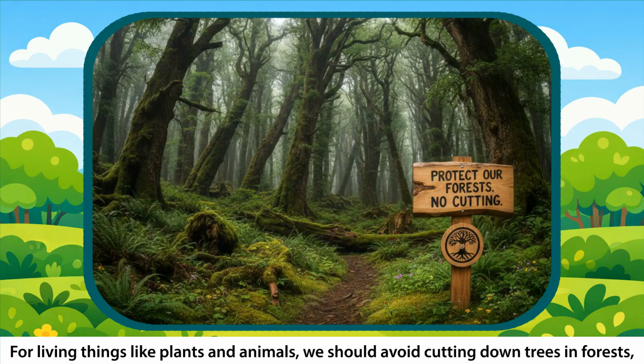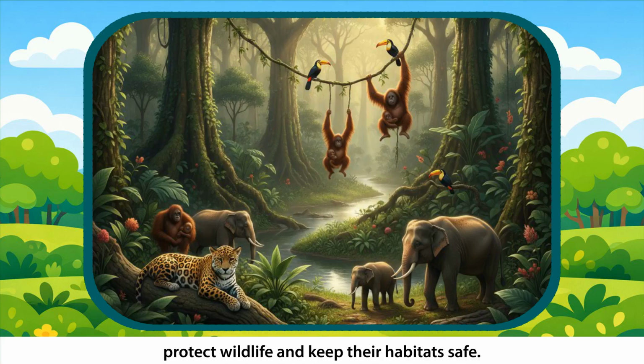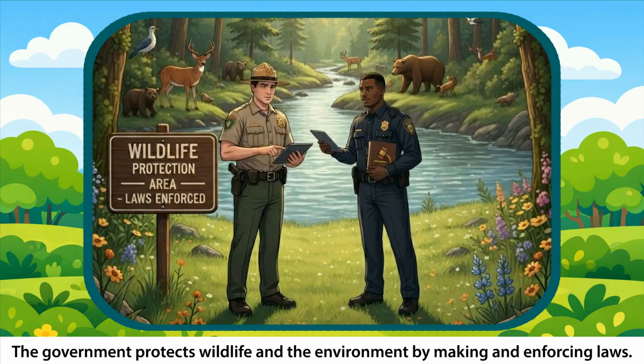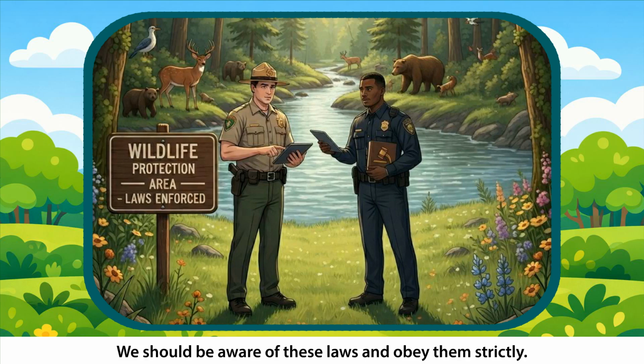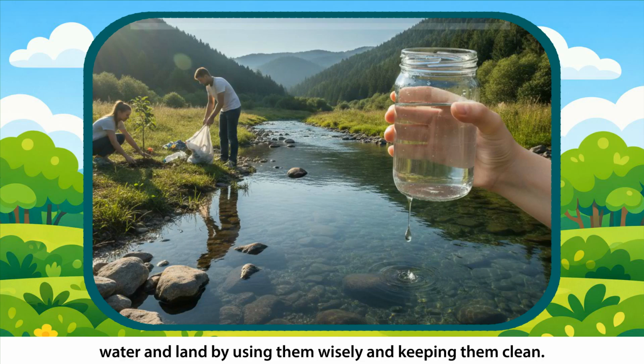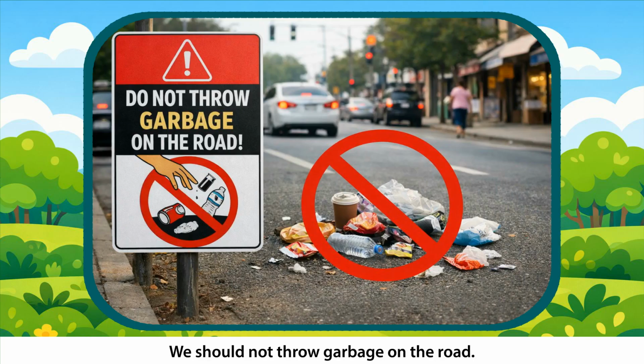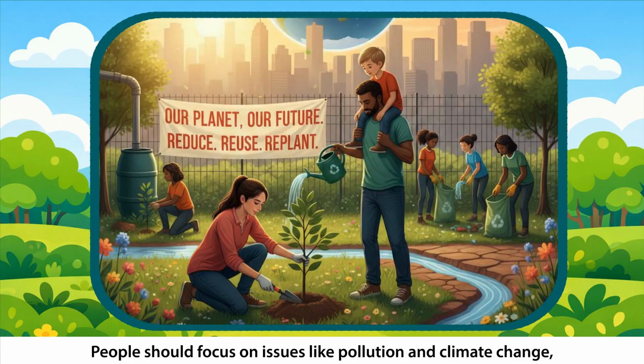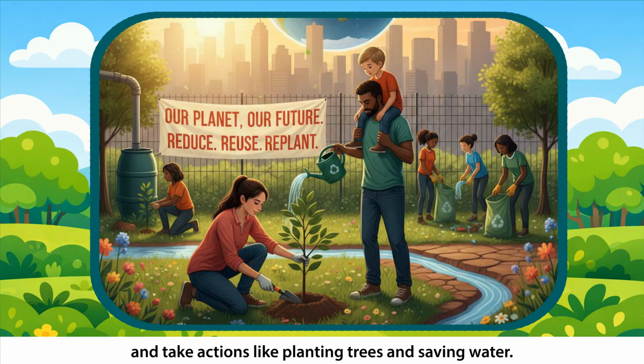For living things like plants and animals, we should avoid cutting down trees in forests, protect wildlife, and keep their habitats safe. The government protects wildlife and the environment by making and enforcing laws. We should be aware of these laws and obey them strictly. We should protect non-living things like air, water, and land by using them wisely and keeping them clean. We should not throw garbage on the road. People should focus on issues like pollution and climate change and take actions like planting trees and saving water.